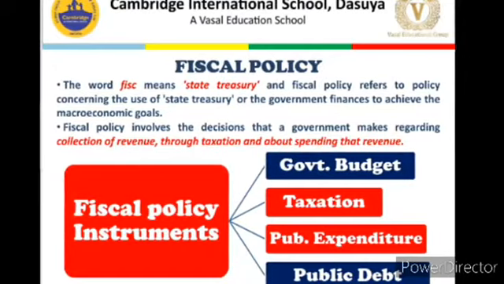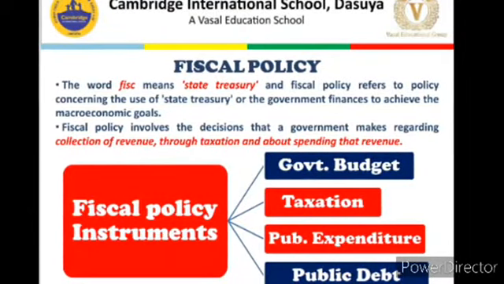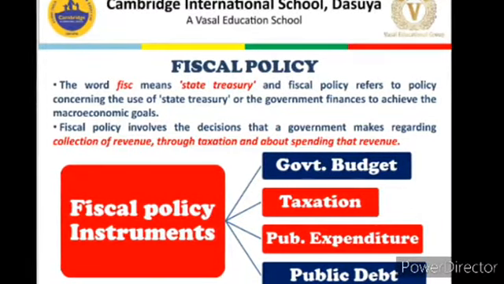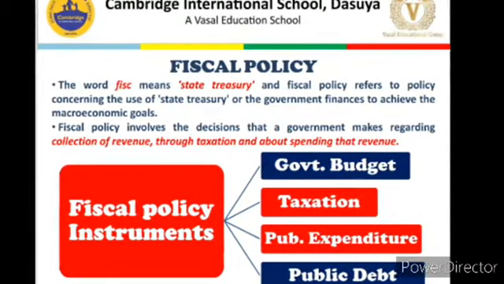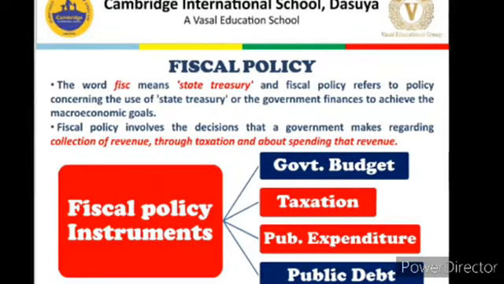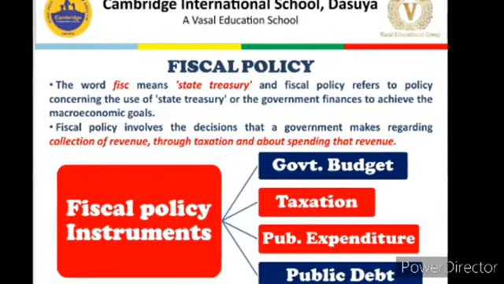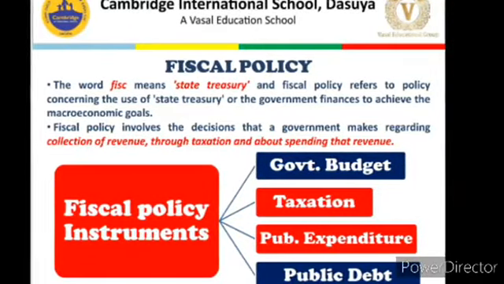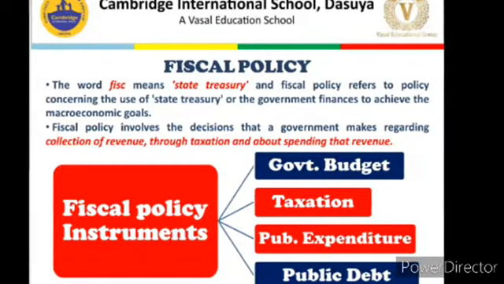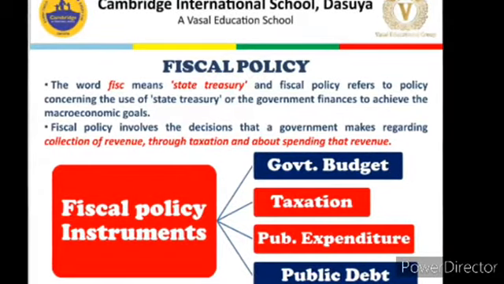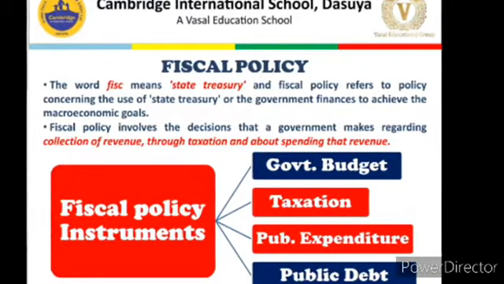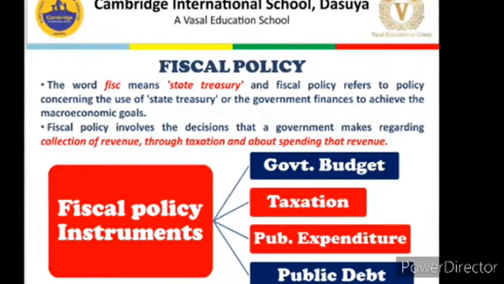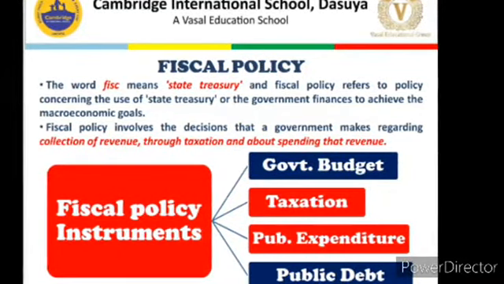So for that to happen, any government can employ fiscal policy and monetary policy. Fiscal policy is implemented by the finance ministry of the economy, whereas monetary policy is implemented by the central bank of that economy. So here we will be talking about fiscal policy. Fisc means state treasury, means how government earns its income and how government spends that income.